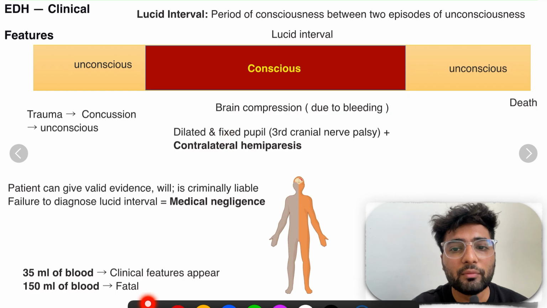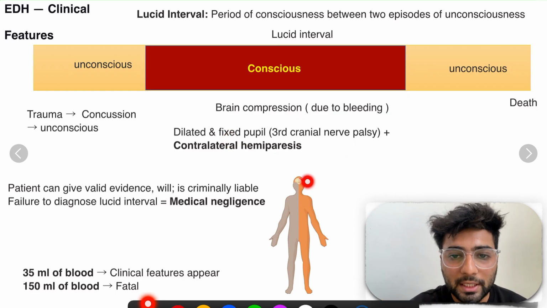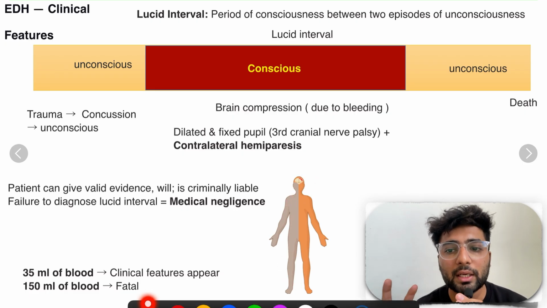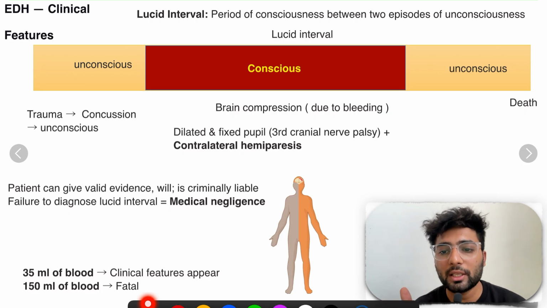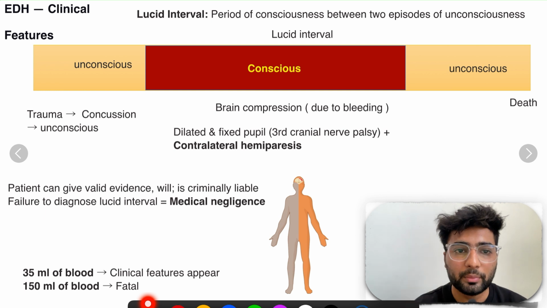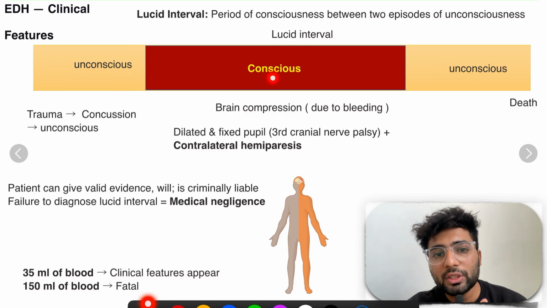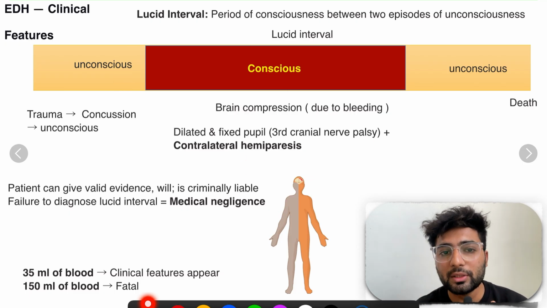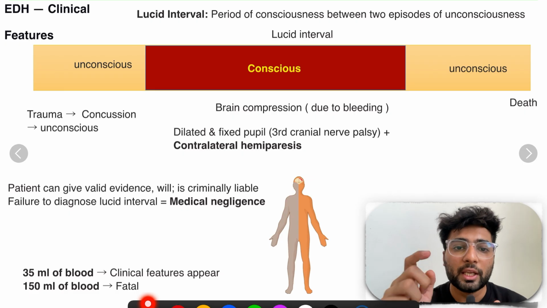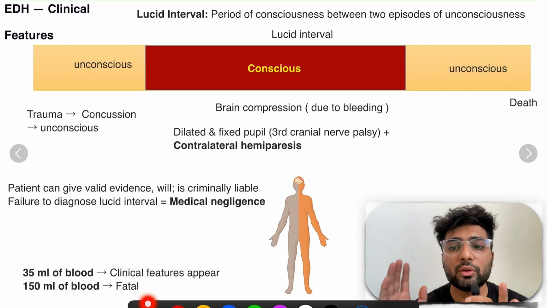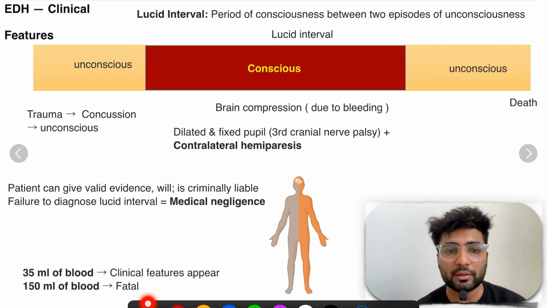So we are having a dilated and fixed pupil and contralateral hemiparesis. What does this mean? If the trauma is on this side of the brain, then the opposite side is paralyzed, contralateral hemiparesis. Why? Because the bleeding compresses the brain nerves and the parts are paralyzed. So whenever the patient comes with trauma, if he was unconscious and becomes conscious again, check for this sign. Is his pupil dilated and fixed? Is he having contralateral hemiparesis? Then he is in the lucid interval. Do not discharge him, and we have to treat the patient, right?